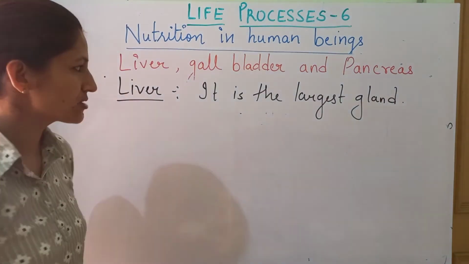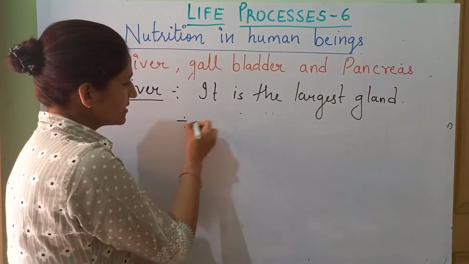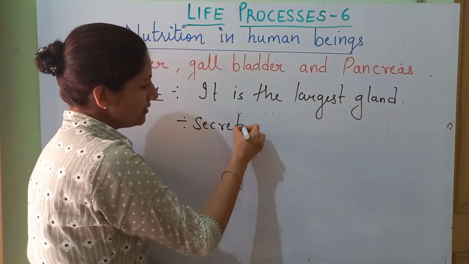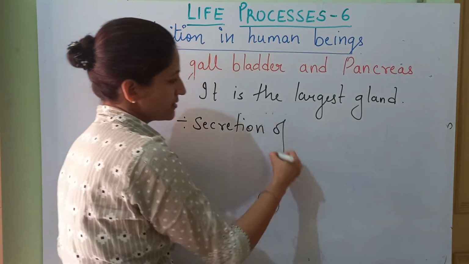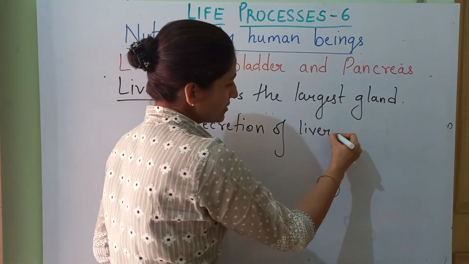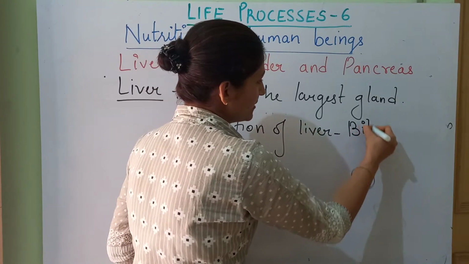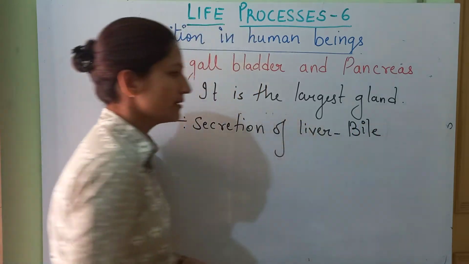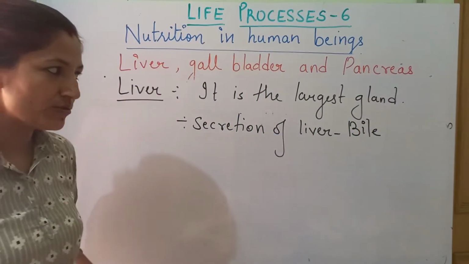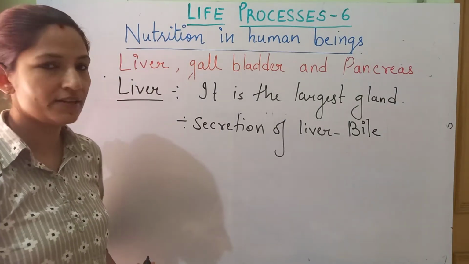Exocrine gland, largest one. The secretion of liver is called bile juice. What it is going to secrete? Bile. This is a pale yellowish color fluid secreted from the liver.